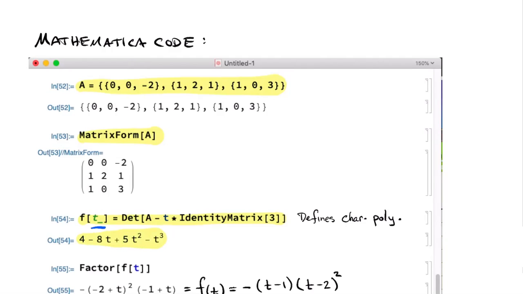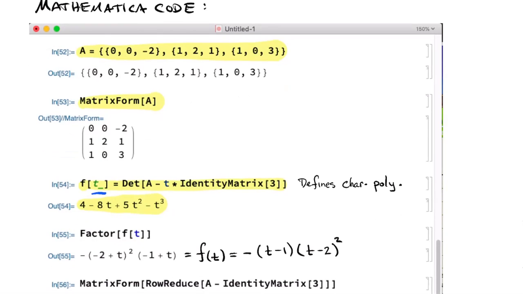There it is, and Mathematica can factor it for me. So the factored characteristic polynomial looks like that. I'm going to just rewrite it in notation that looks a little bit more familiar, writing it negative (t minus 1) times (t minus 2) quantity squared. Okay, so we have two eigenvalues, and they are lambda is 1 and lambda is 2. Their multiplicities are 1 and 2, respectively.